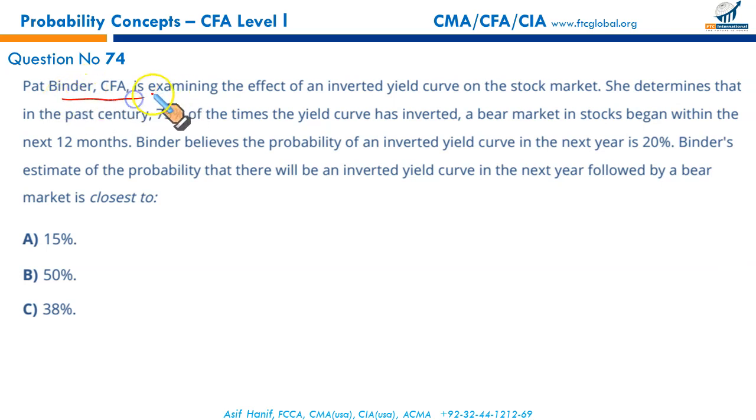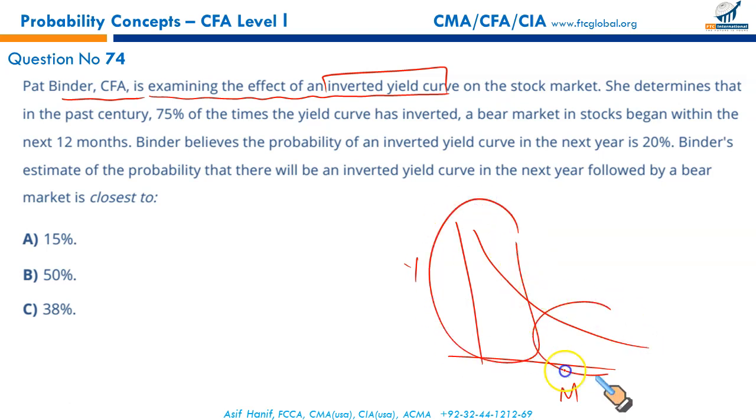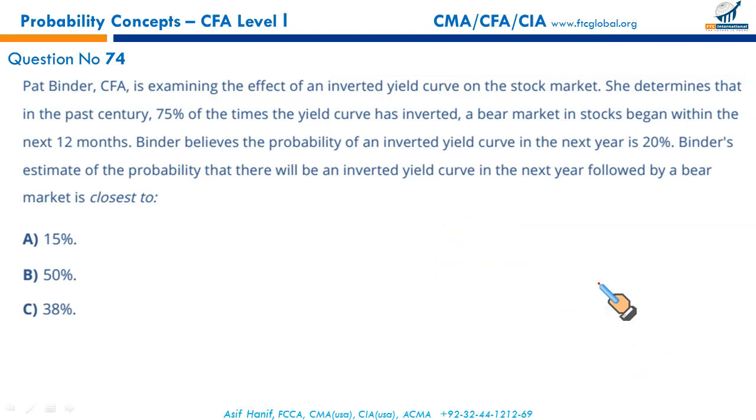Pat Binder, CFA, is examining the effect of an inverted yield curve. Inverted yield curve is like this. If you take your years to maturity and yield, it's like this. Inverted yield curve is when the yields on bonds with shorter duration offer higher returns compared to those with longer duration. It's an abnormal situation that is often a signal of an impending recession, when your short-term rates are higher than the long-term rates. So this is what you call the inverted yield curve.